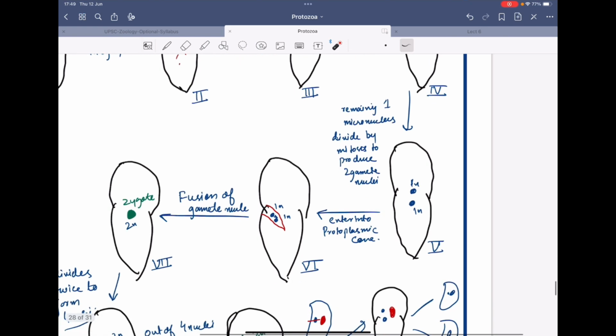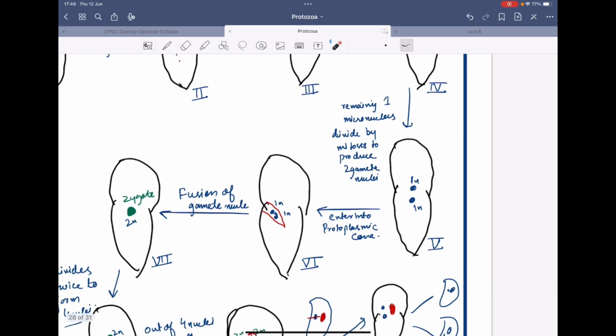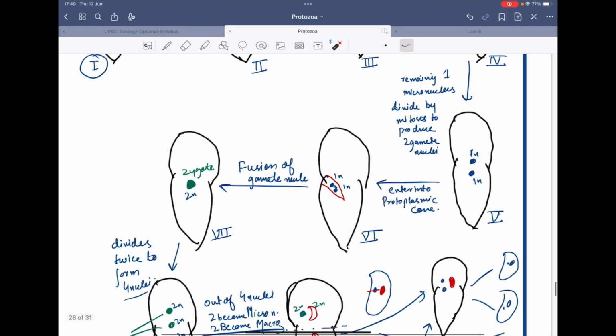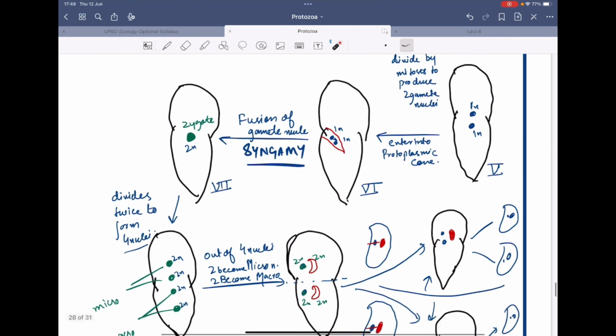Now this one micronucleus divides by mitosis to produce 2 gamete nuclei. So it will form 2 gametic nuclei, which are haploid nuclei. Now they enter into the protoplasmic cone. Paramecium has one portion here which is the protoplasmic cone. So these 2 nuclei enter the protoplasmic cone where fertilization takes place, where the fusion of the gametes takes place. This is what we call syngamy. Here the syngamy takes place.